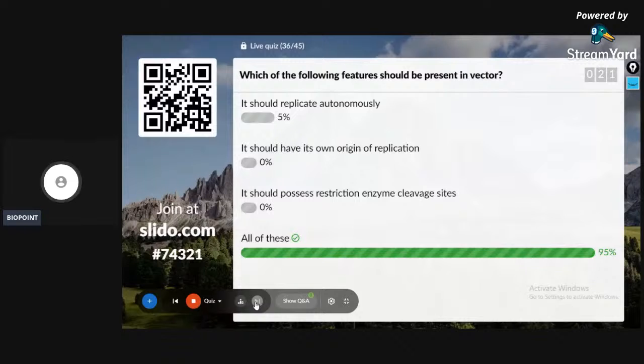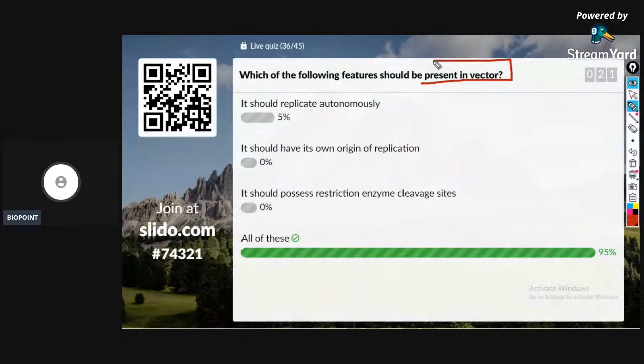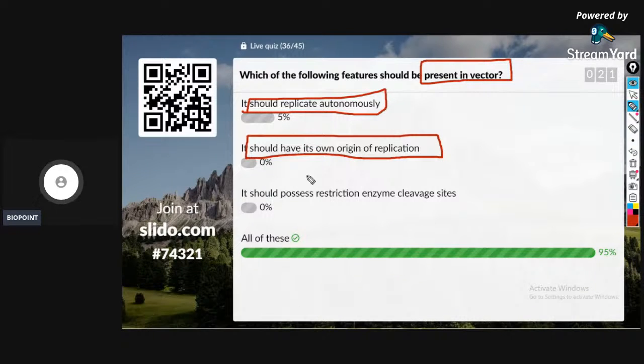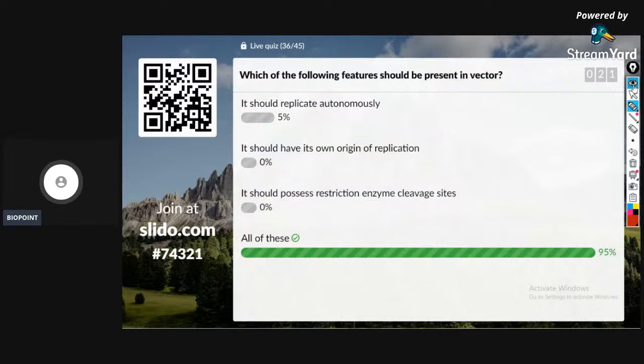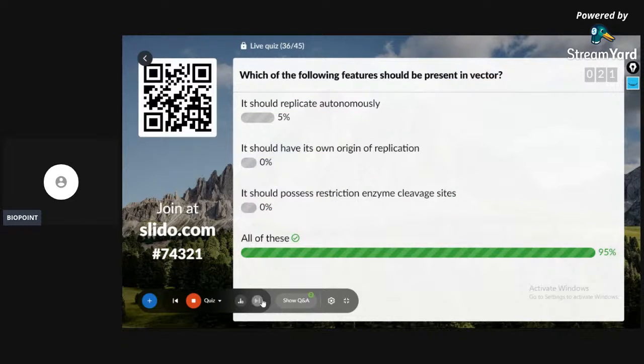Yes, all of this. So, what are the major characteristics of a vector? It should replicate autonomously. It should have its own origin of replication. It should possess restriction enzyme cleavage sites. That is the answer, all of the above. 95% of the students selected the answer correctly.